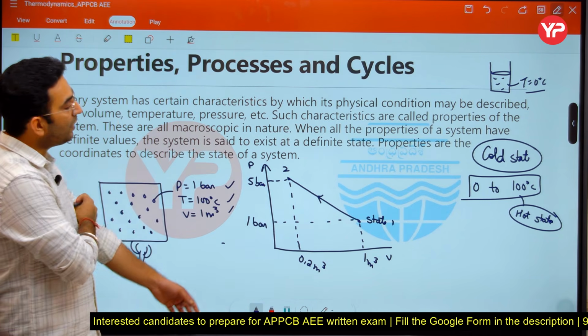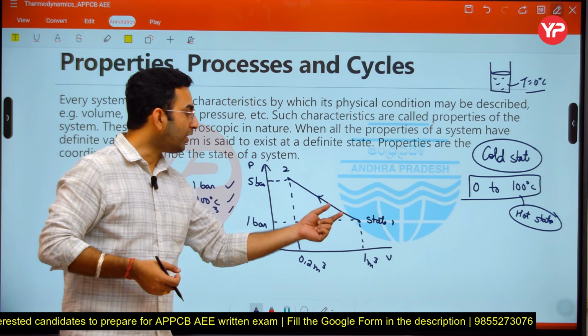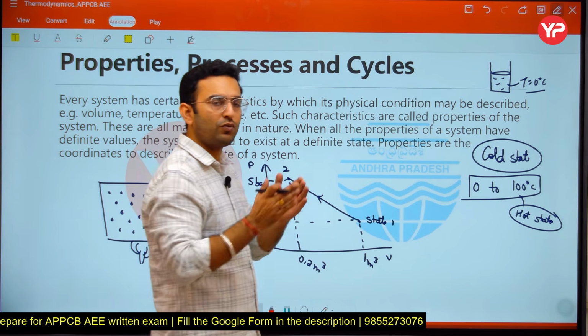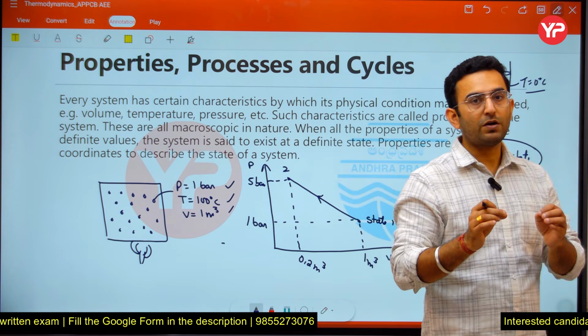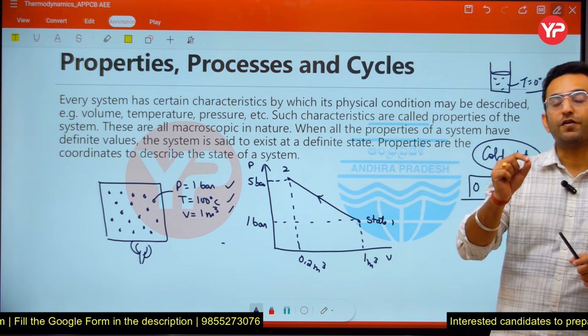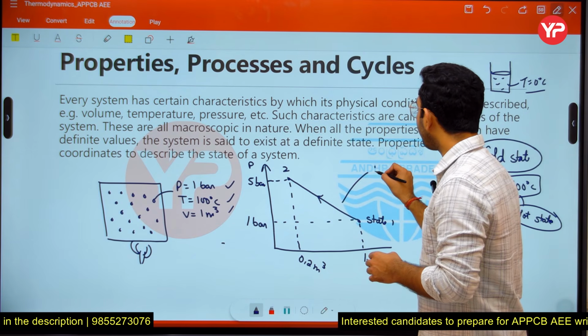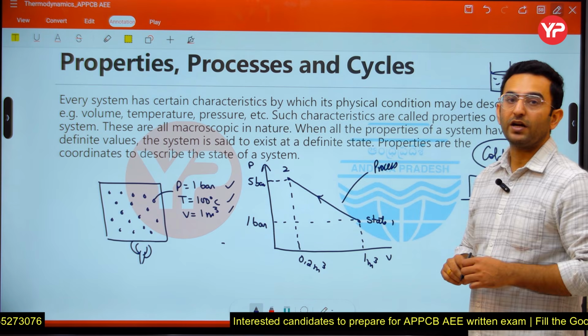So here we can say we have taken a defined path to move from state 1 to state number 2. Okay, so we can take different paths here to move from one state to another state. So if I define a particular path between the two states, we define it as a process. Now what is the meaning of process? Process is basically defined as a path while moving from one state to another state here.